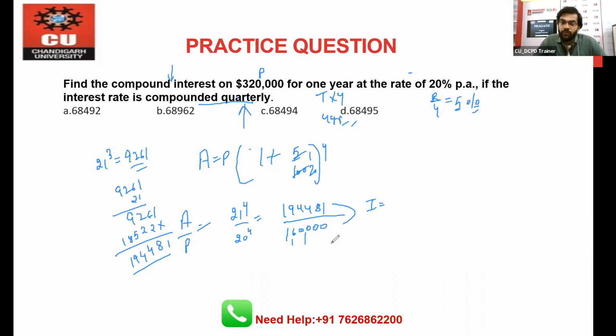So the difference we have 1, 8, 4, 4, 3. So the interest value we have 34481 multiply with the 2. Okay. So this is your interest, and this will be your answer 212, 2816, 9, 248, 236. So 68962. Option number B is the correct one, guys. This is the answer of this question. All right. So this is the answer for this question.